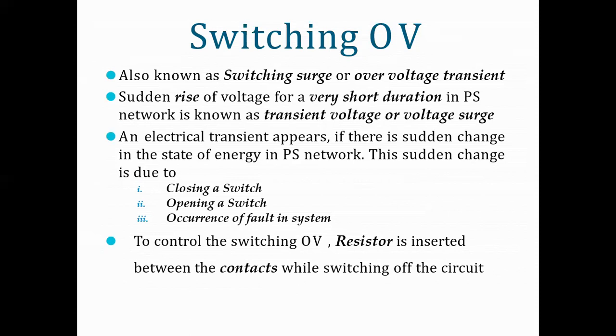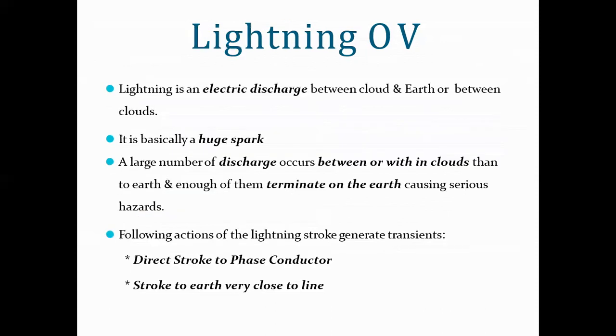This sudden change is due to closing a switch, opening a switch, occurrence of fault in the system, or closing or opening of circuit breaker, etc. To control the switching overvoltage, a resistor is inserted between the contacts while switching off the circuit.